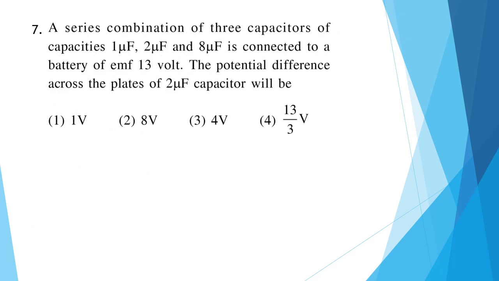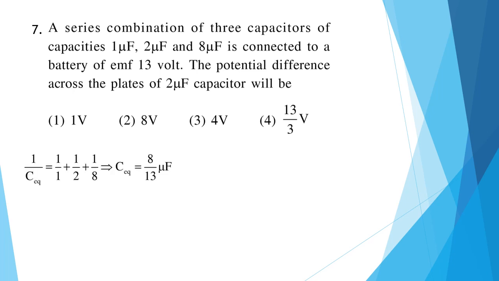Question 7. A series combination of 3 capacitors of capacitance 1 microfarad, 2 microfarad and 8 microfarad is connected to a battery of EMF 13 volt. The potential difference across the plates of the 2 microfarad capacitor will be.